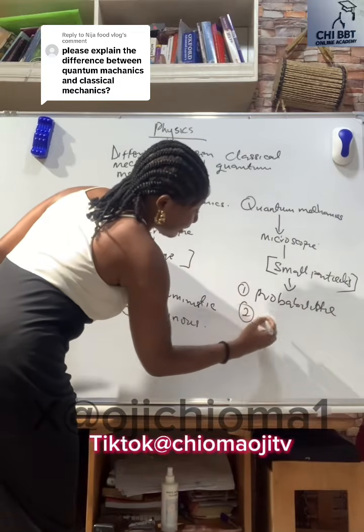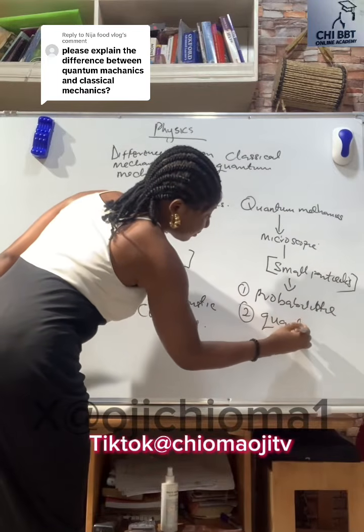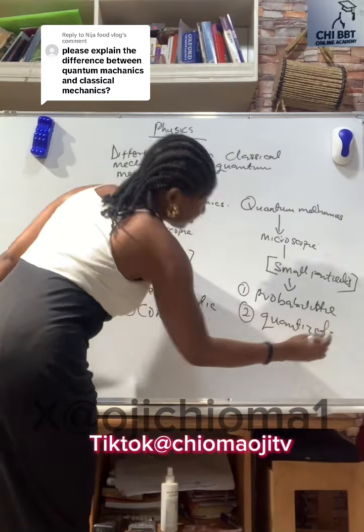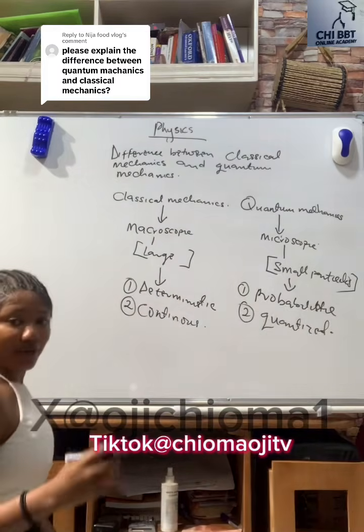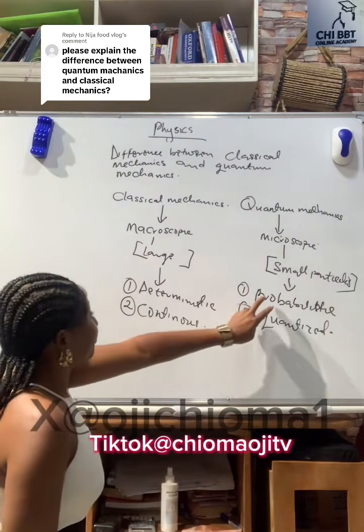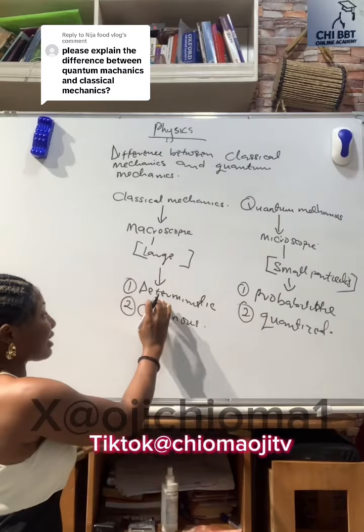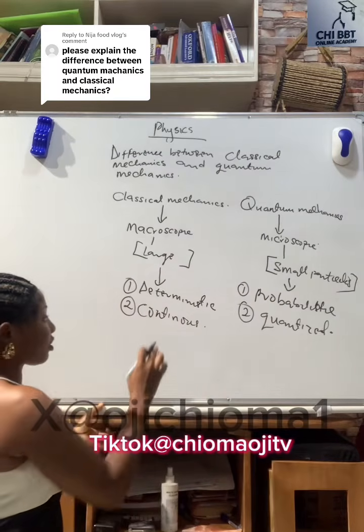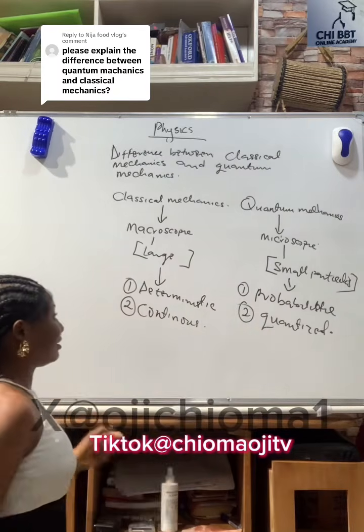The second one, it is quantized. Now let's break it down. What do they mean by deterministic and probabilistic, continuous and quantized?